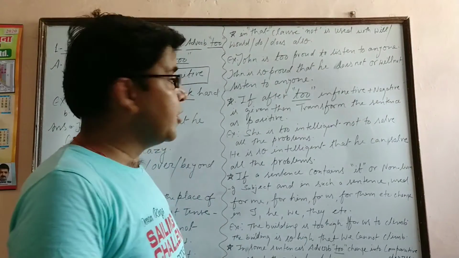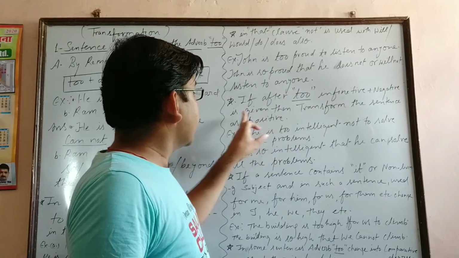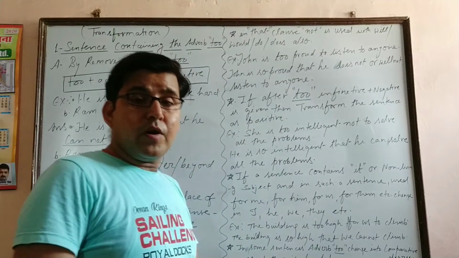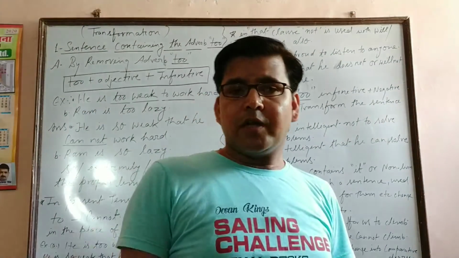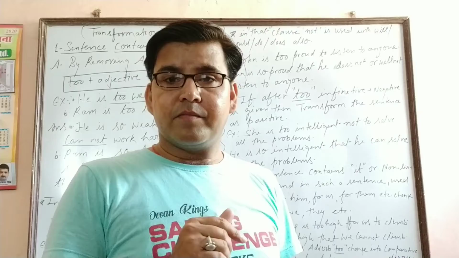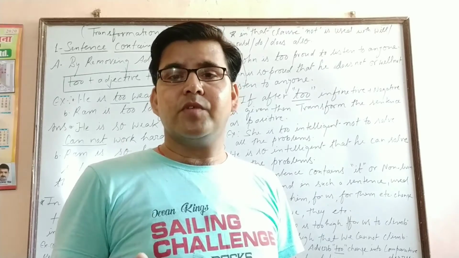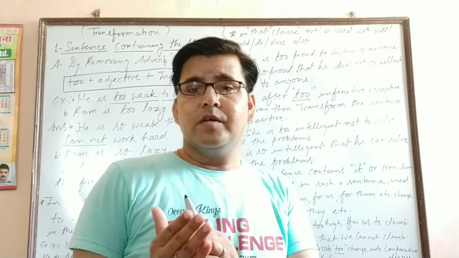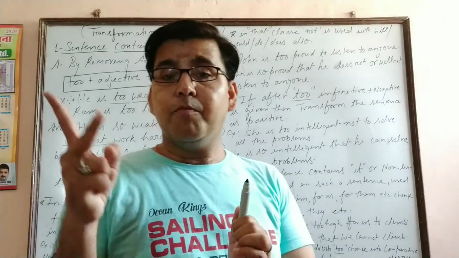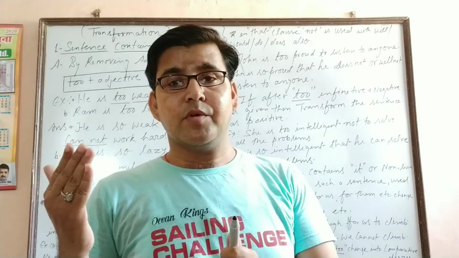So this is infinitive negative. Then what to do? Look at the board. If after adverb too infinitive negative is given, then transform the sentence as positive. If your infinitive is given in negative, then your answer will be positive. If your infinitive is positive, then your answer will be negative. In this way, we can balance the meaning of the sentence. We can check the meaning of the sentence. To keep balance, or we can say to maintain the equal sense of both sentences, we have to use positive to negative or negative to positive in this way.